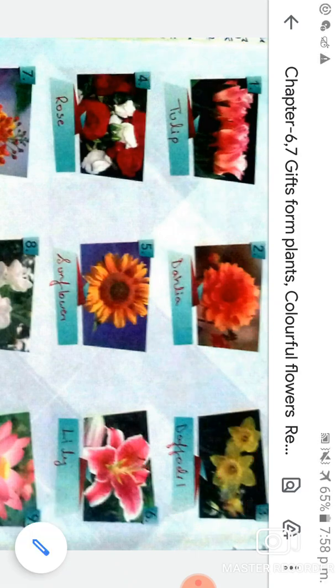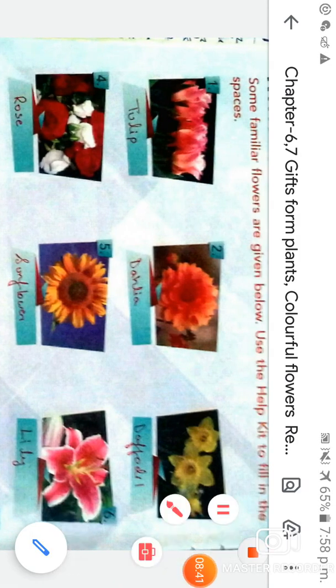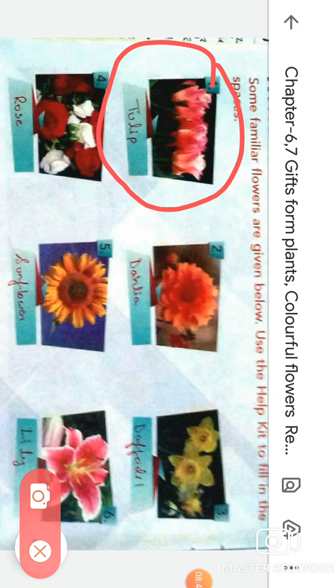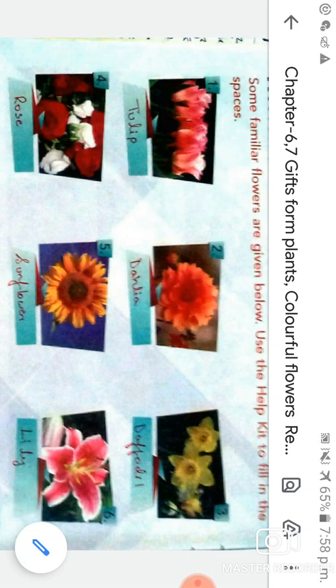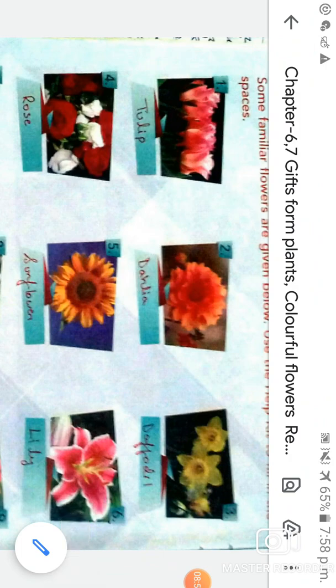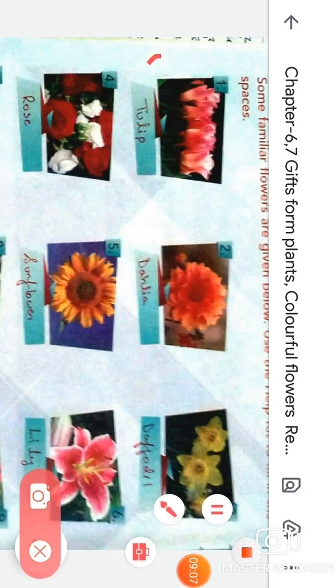You have to guess which flower this is and write the name of the flower.